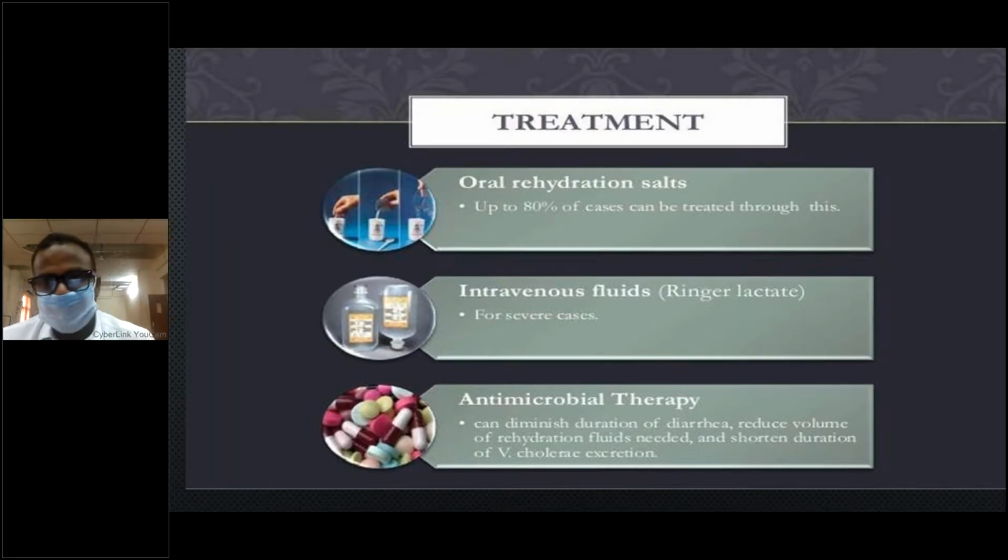Next is intravenous fluid. For severe cases where the patient is in hypovolemia and shock, and has pre-renal failure, we have to go for intravenous fluid. Among them, the better is isotonic fluid, that is Ringer lactate. And coming to the antimicrobials, the antibiotics commonly used are ciprofloxacin and azithromycin, and before that, the drug of choice is tetracycline or doxycycline. Tetracyclines are usually not used in children because they may get deposited in the bones.